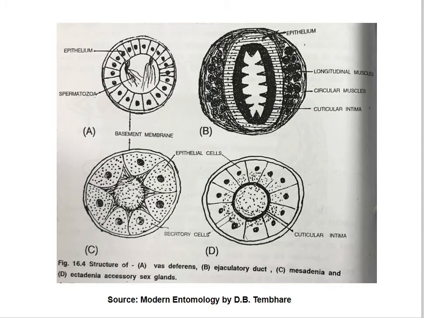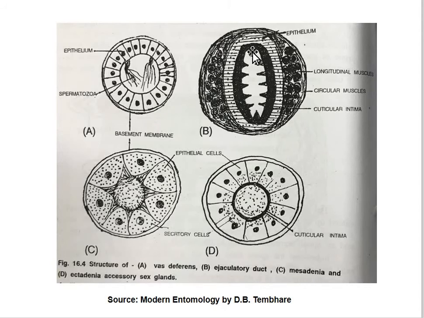Now, you can see in the diagram, this is the transverse section of the vas deferens. This is the musculature. Here you can see the epithelial cells, and here the spermatozoa. So, what is the role of the vas deferens? The vas deferens carries the sperm from the testis towards the accessory gland, the seminal vesicle, and the ejaculatory duct. It is a passage. In this lumen you can see the spermatozoa, and here the epithelial cells, resting on the basement membrane followed by the circular muscles.